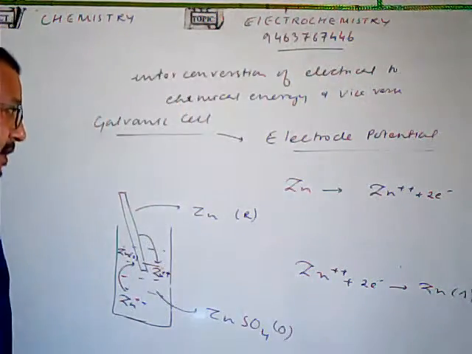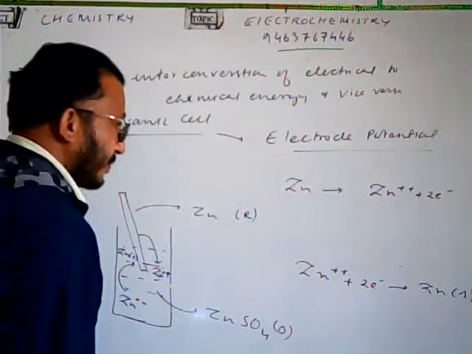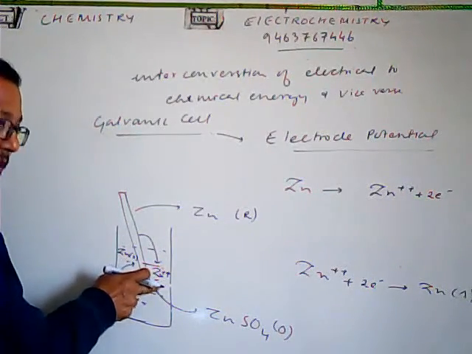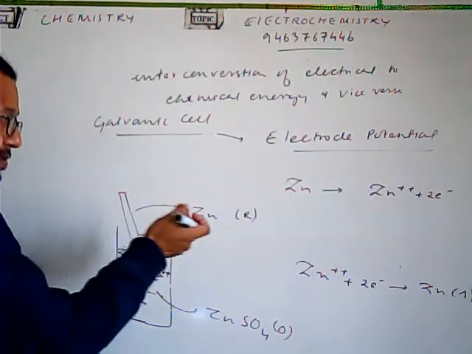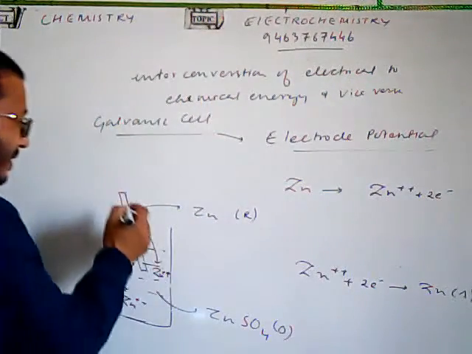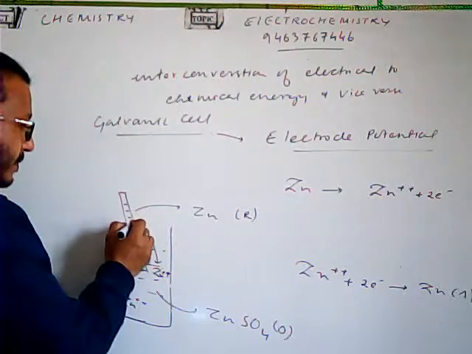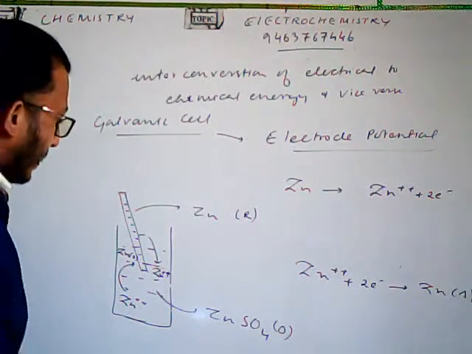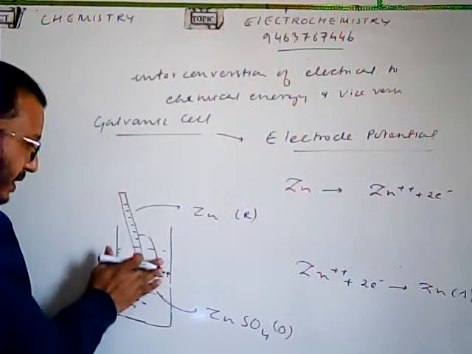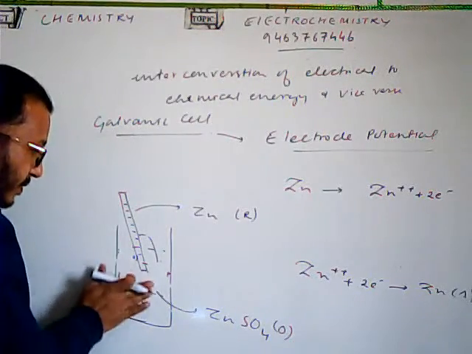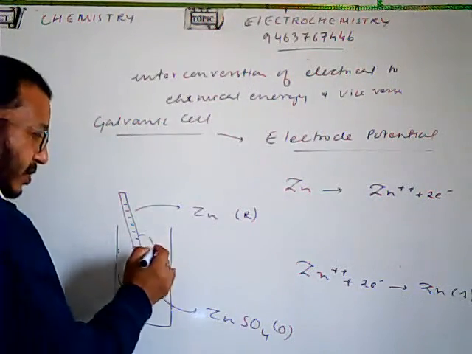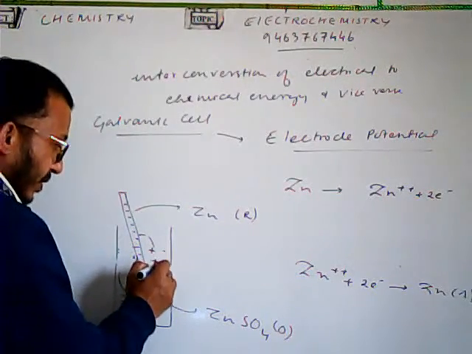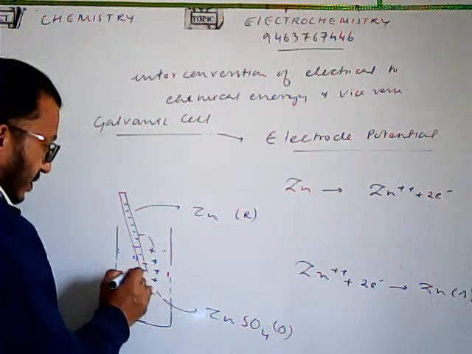Now let us discuss first here. If the zinc is going into the solution as zinc ion, what will happen? The electrons which are removed will accumulate here, and because the zinc is going into the solution, the solution will become positively charged.